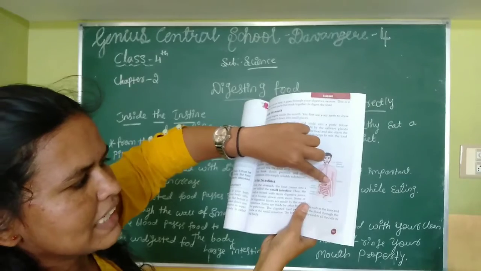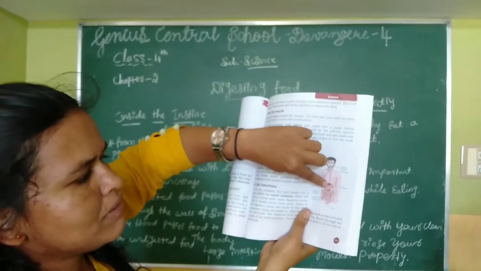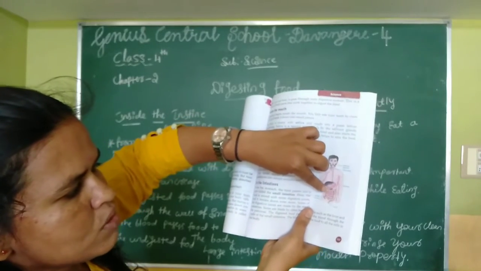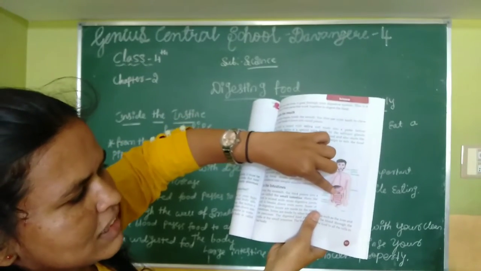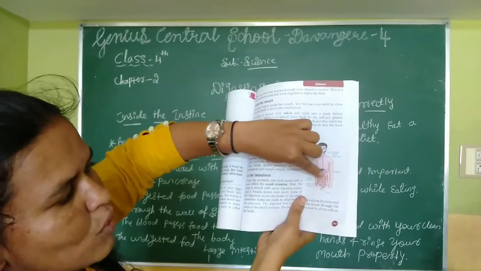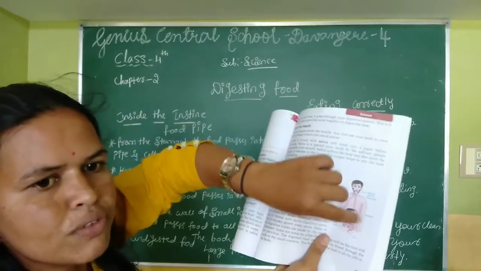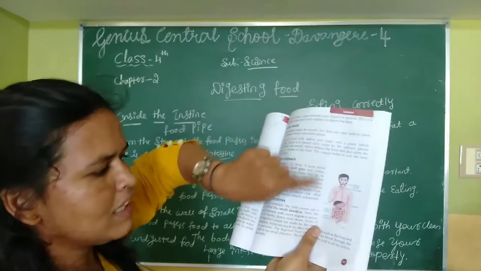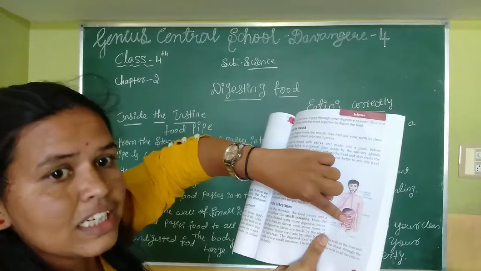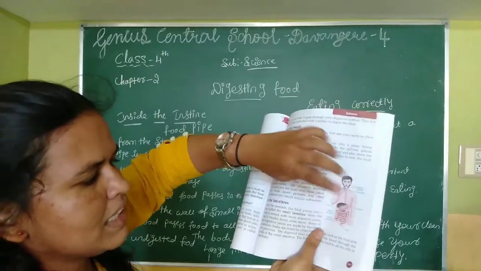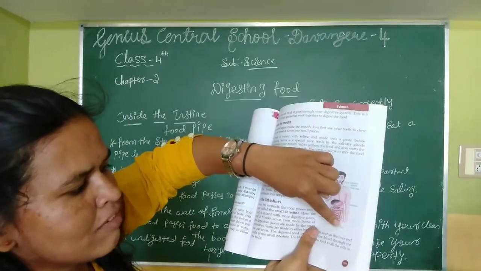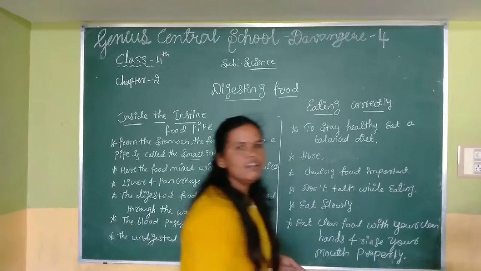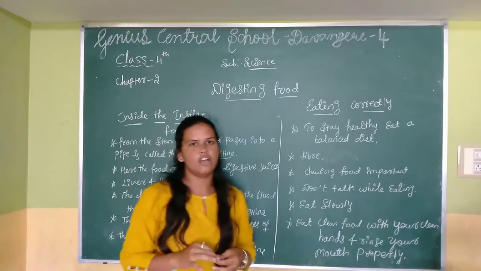In the stomach, the gastric juice is present. With the help of that gastric juice, the food is digested, and then it goes to the intestine. The wall of the intestine sends the food to the blood. That blood passes the food to all the cells of the body, and the unwanted food material goes out through the large intestine.